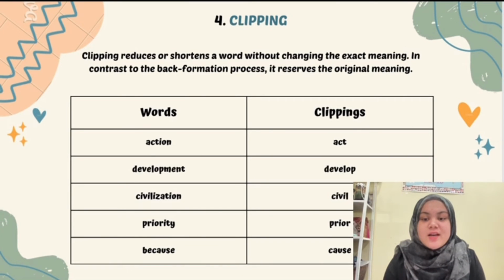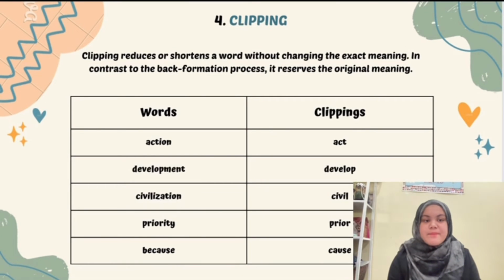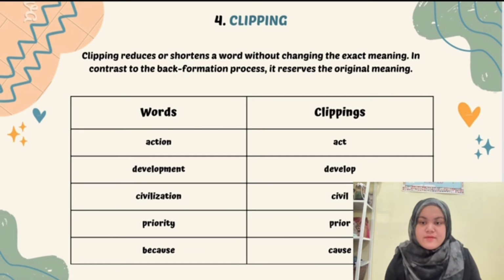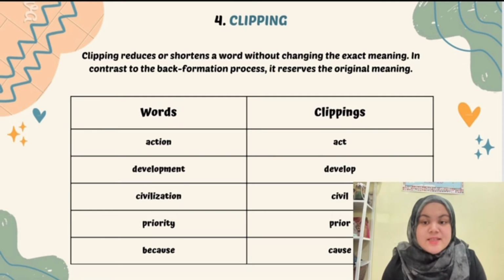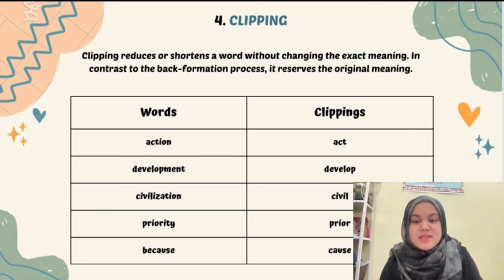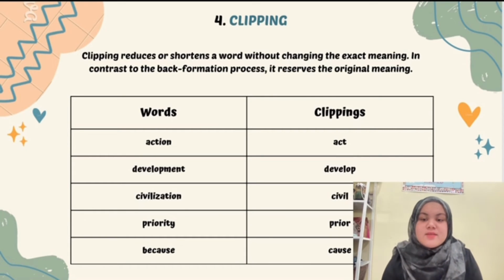The fourth word formation process is clipping. Clipping reduces or shortens a word without changing the exact meaning. In contrast to the back formation process, it preserves the original meaning. For example, from the article, the clipping is act, and the real word is action. The clipping is develop, and the word is development. Civil, the real word is civilization. Prior, the word is priority. Cause, and the real word is because.